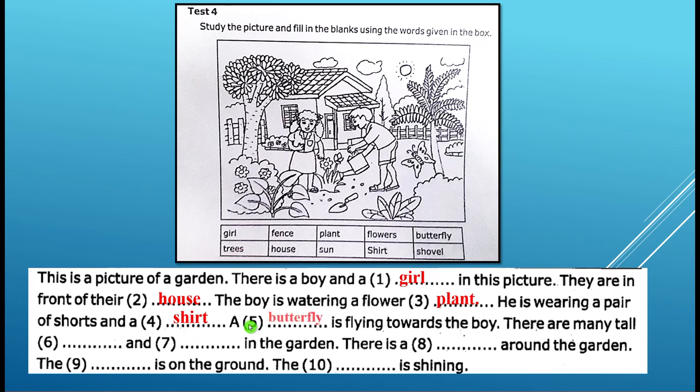A butterfly is flying towards the boy. There are many tall trees and flowers in the garden. There is a fence around the garden. The shawl is on the ground. The sun is shining.